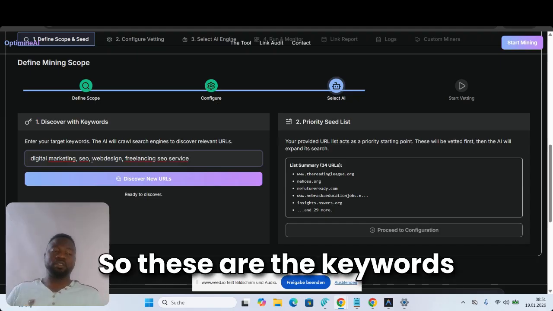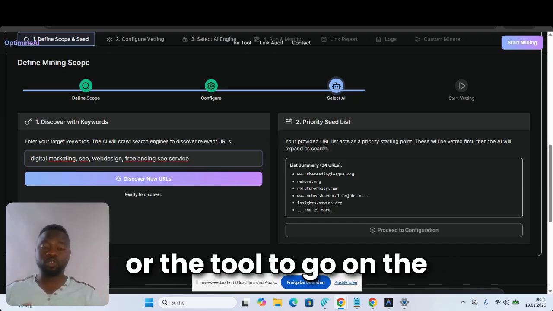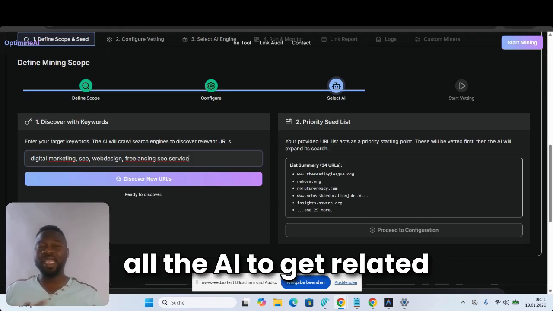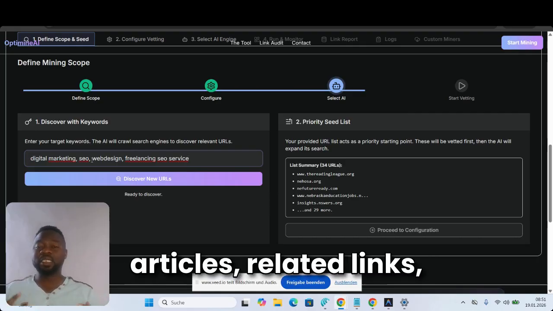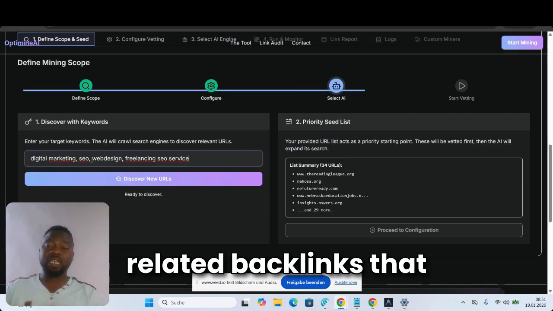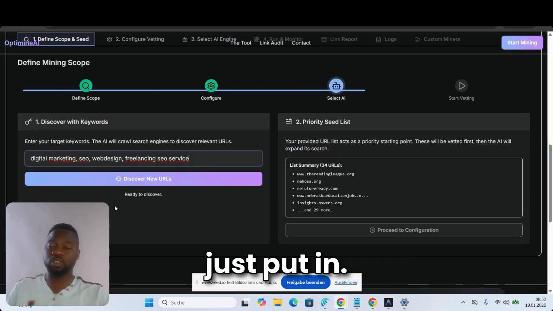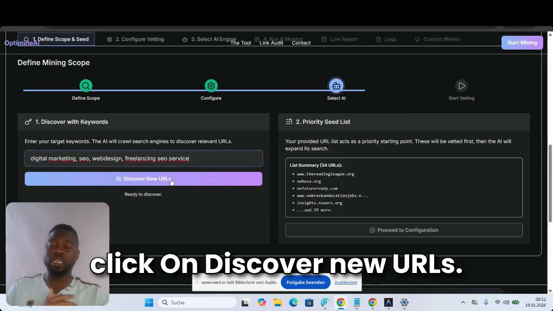So these are the keywords that I want the tool to go on the internet and connect with all the AI to get related articles, related links, related backlinks that are associated with all these keywords that I just put in. And the next step is to click on discover new URLs.